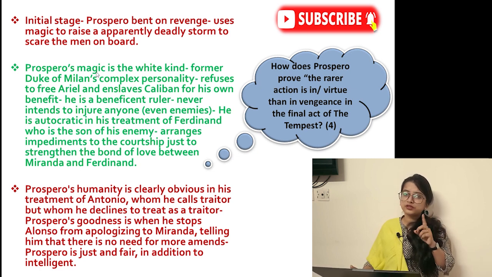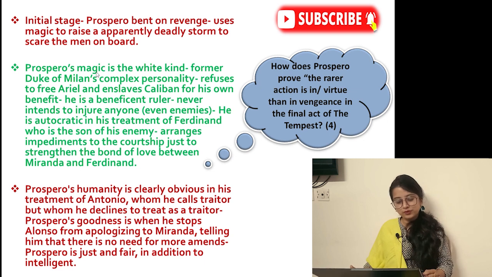He enslaves Caliban because of his rude behavior. It is not that he just makes false promises to Ariel and uses him for his own purpose; he also frees him in the end. Next, he punishes Ferdinand just to check whether his love for Miranda is genuine or not. It's not that he only wants to take revenge and marry his daughter to anybody; he makes sure that the person whom Miranda marries is a good human being. Next, he arranges these impediments to the courtship just to strengthen the bond. When there is more trouble in the love story, your love for the other person will be strong, right? That he was checking.